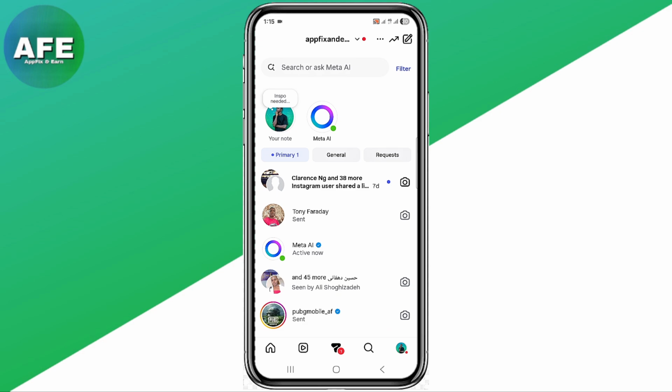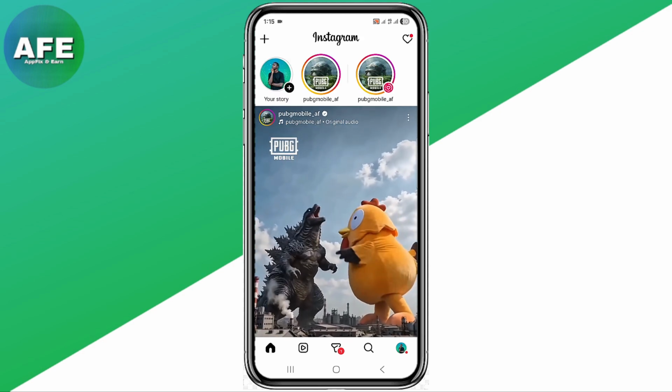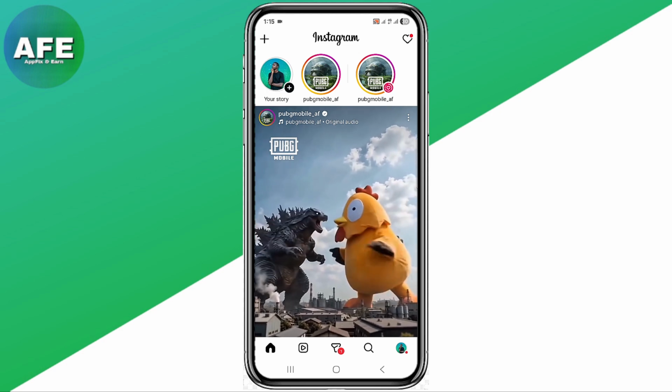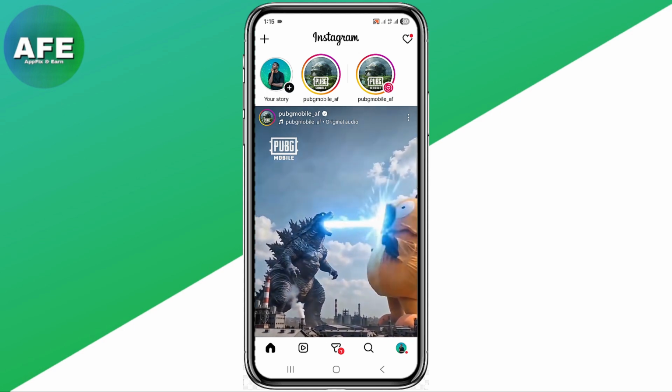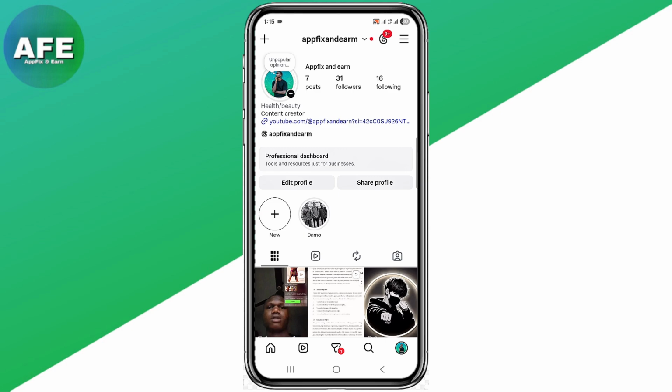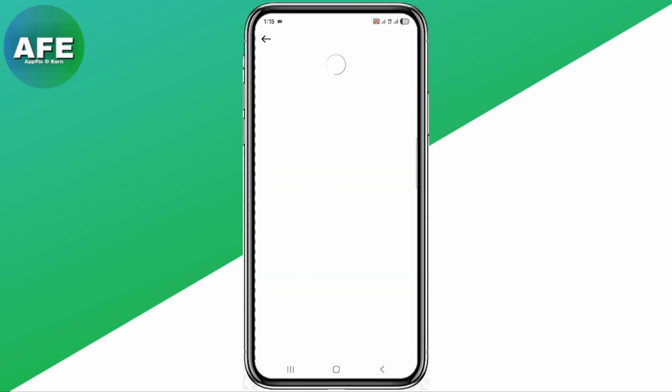So if that is what you want, right here is the homepage of my Instagram app. So let's say you go to your Instagram app like this. The first step you need to take right here is to click on the profile section at the bottom of your screen. So Instagram actually resets their features sometimes. So in order for you to do that now, you need to go ahead and click on the three-line icon at the top right corner like this.